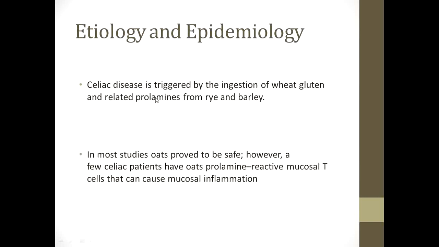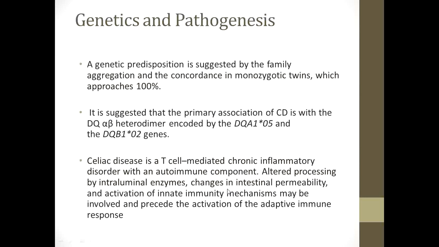Celiac disease is triggered by ingestion of wheat gluten and related prolamines from rye and barley. In most studies, oats prove to be safe. However, few celiac patients have oats prolamine reactive mucosal T cells that can cause mucosal inflammation. Genetic predisposition is suggested by the family aggregation and the concordance in monozygotic twins, which approaches 100%.